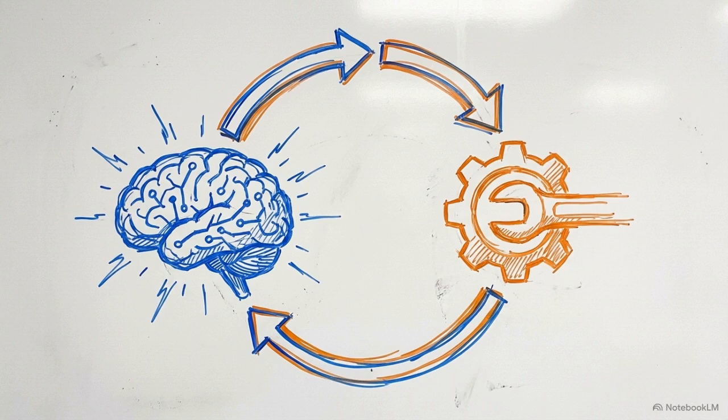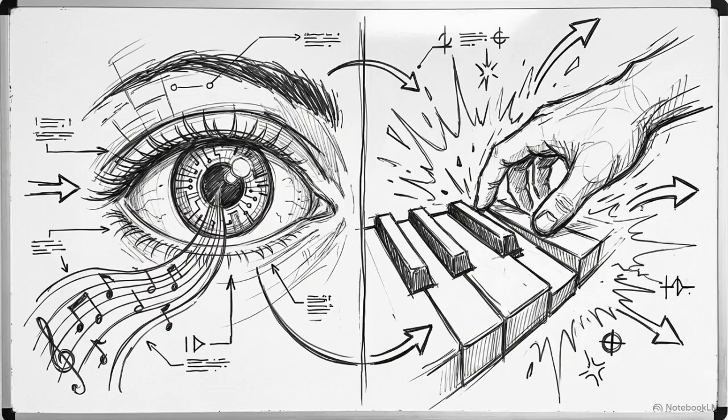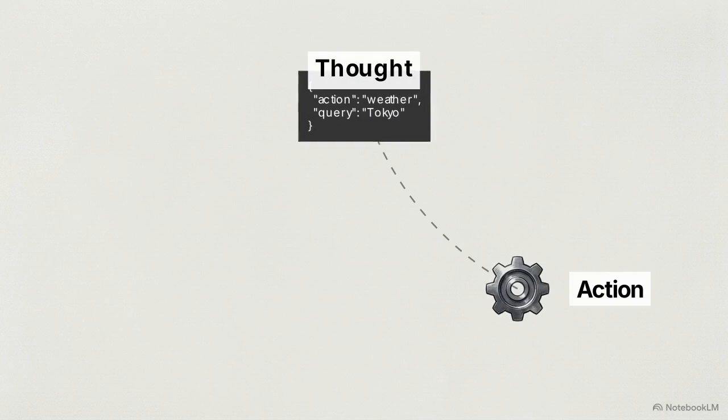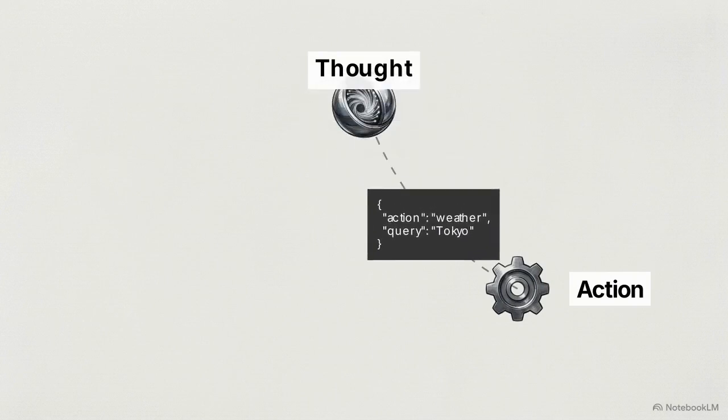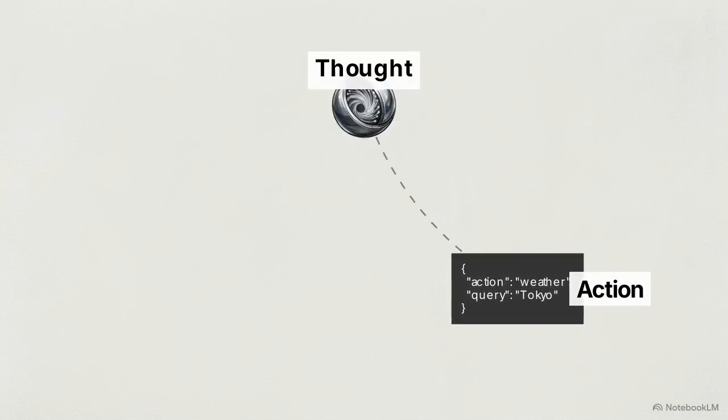It uses a rhythmic cycle called ReACT. Think of it like a musician alternating between reading sheet music and playing a note. The first phase is thought. When you give the agent a task, it uses its internal reasoning to evaluate your request and plan a step-by-step strategy. Once it has a plan, it moves to the action phase. The AI outputs a highly specific, formatted text command designed to trigger the correct tool for the job.